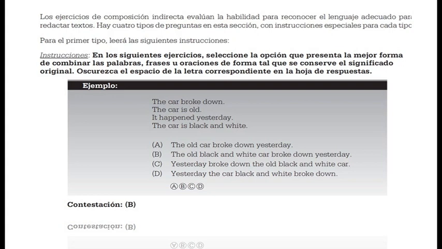So when you will be using English in real life, people are not going to give you different kinds of options and ask you to choose which one you think is correct. And in real life, you will never say, and I can guarantee that you will never say something such as the old black and white car broke down yesterday. That is just something that in real life will never be said. It's grammatically correct, but you will never say that in real life. Nobody will say that kind of thing in real life.